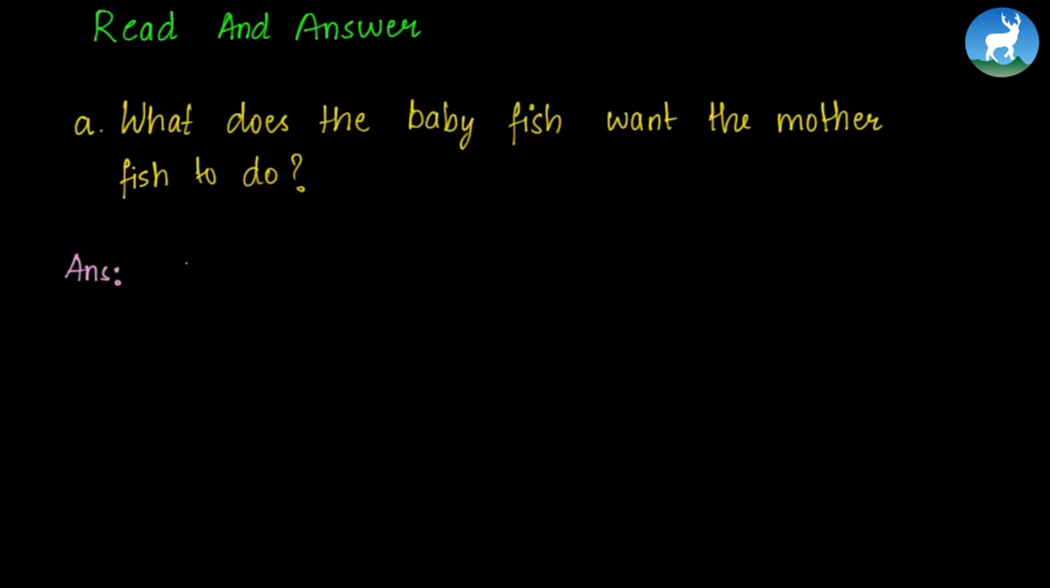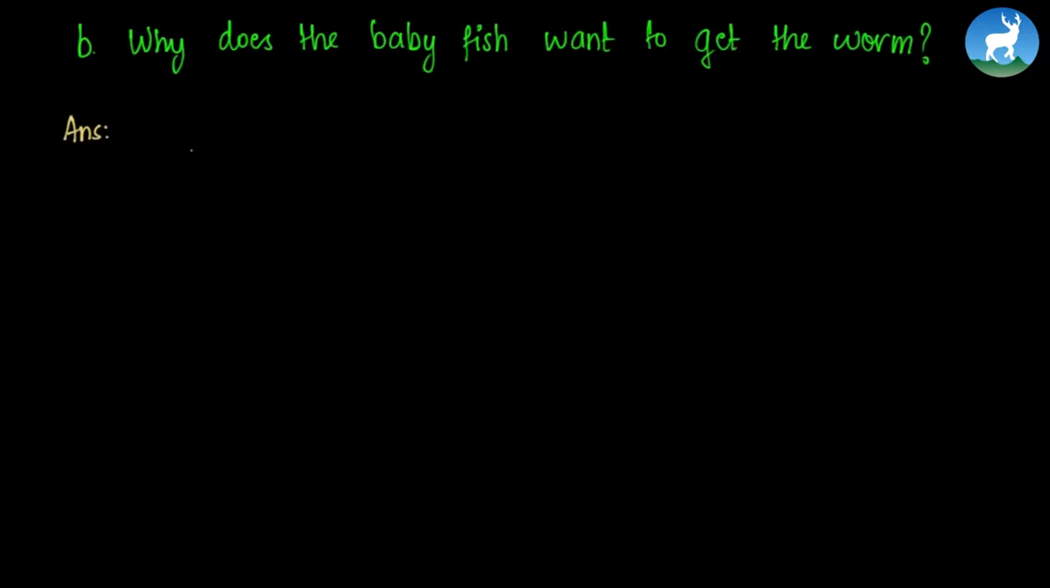Next we have read and answer. So we need to answer the questions. The first question is, what does the baby fish want the mother fish to do? And the answer is, the baby fish wants the mother fish to get him the worm. The next question is, why does the baby fish want to get the worm? And the answer is, the baby fish wants to get the worm because he is hungry.